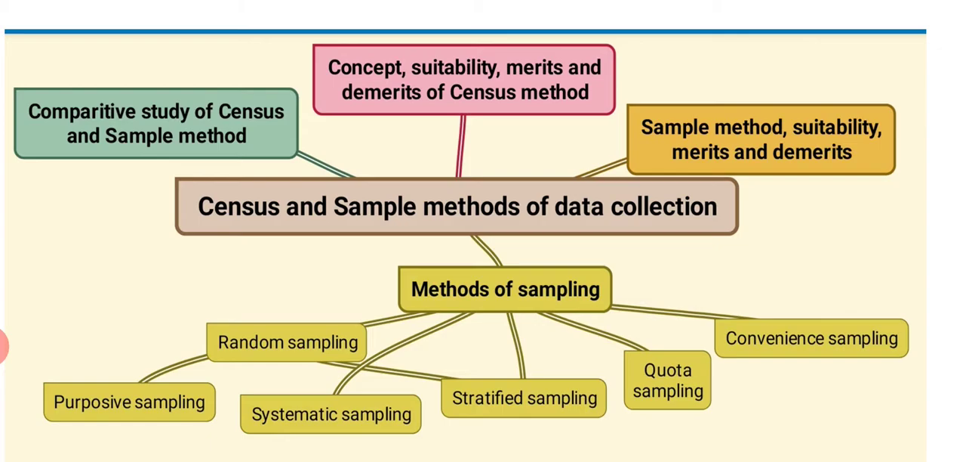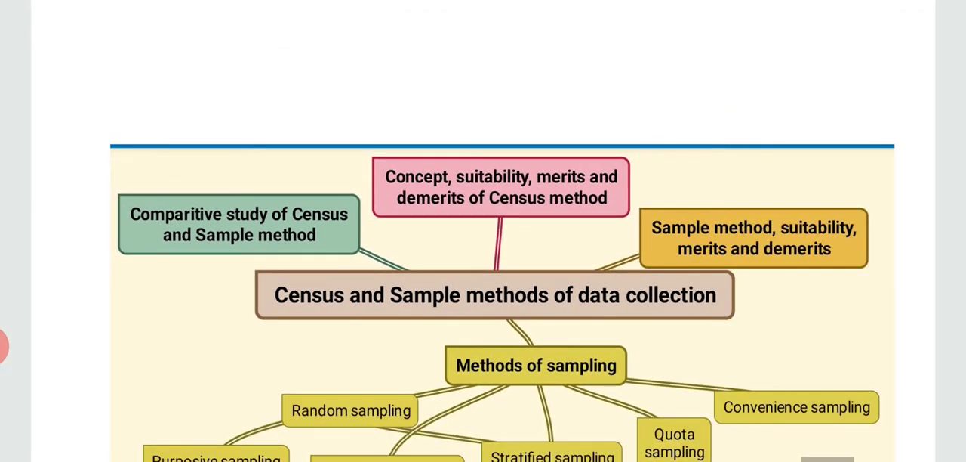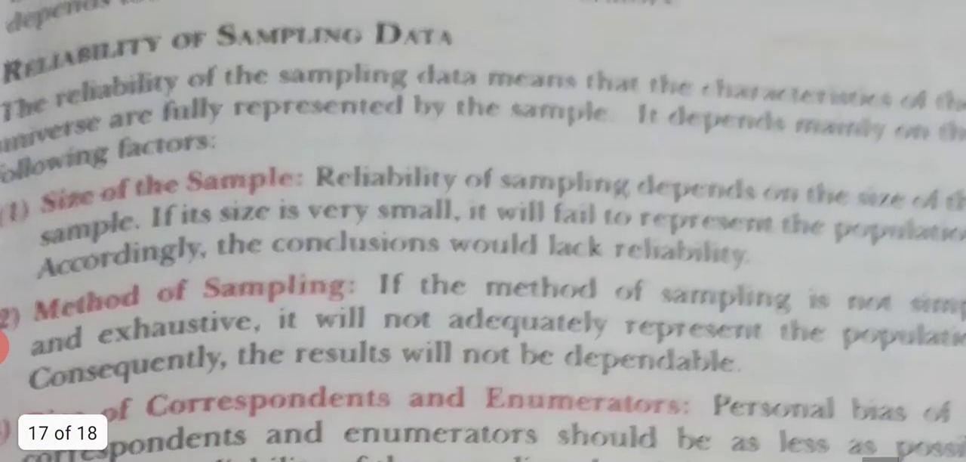Today we will start with the last part of the chapter, that is comparative study of census and sample method, or difference between sample and census method. So first we will start with the reliability of sampling data.